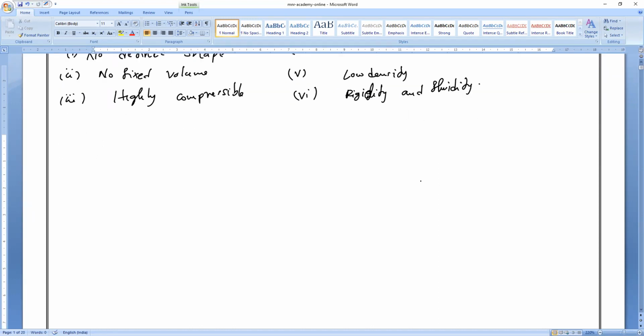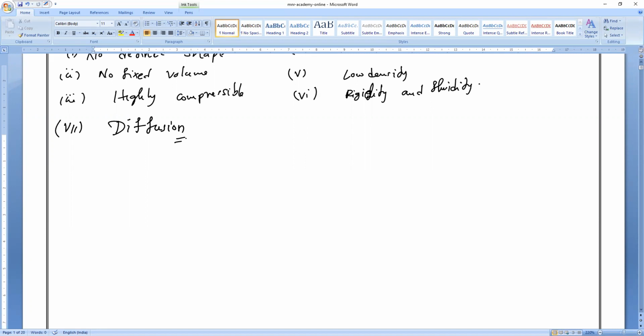So next, we studied diffusion, the property that we call diffusion. Is diffusion more or less compared to solids and liquids? More. So diffusion is much faster. The reason behind everything is just one thing: the distance between the particles is more and the force of attraction is less. Yes or no, everybody? Yes, sir.